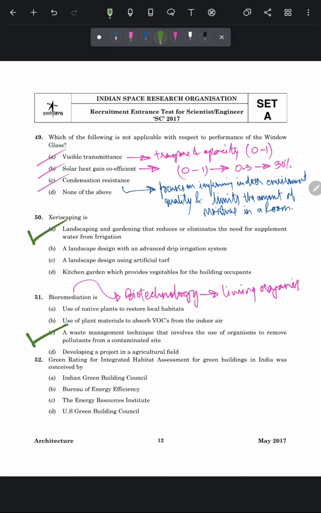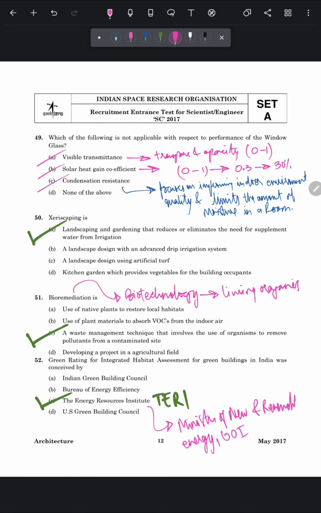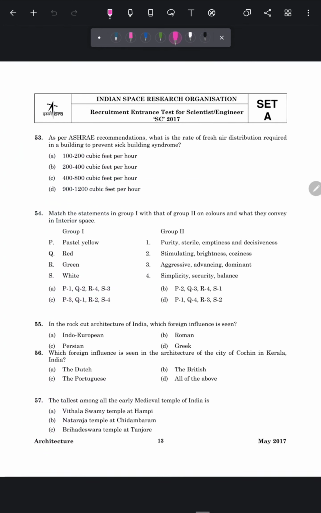Next question is, green rating for integrated habitat assessment for green building in India was conceived by. So this GRIHA rating was conceived by the Energy Resource Institute, that is also known as TERI. So the correct answer is option number C, and it was developed jointly by the Ministry of New and Renewable Energy, Government of India. Now let's move to the next question.